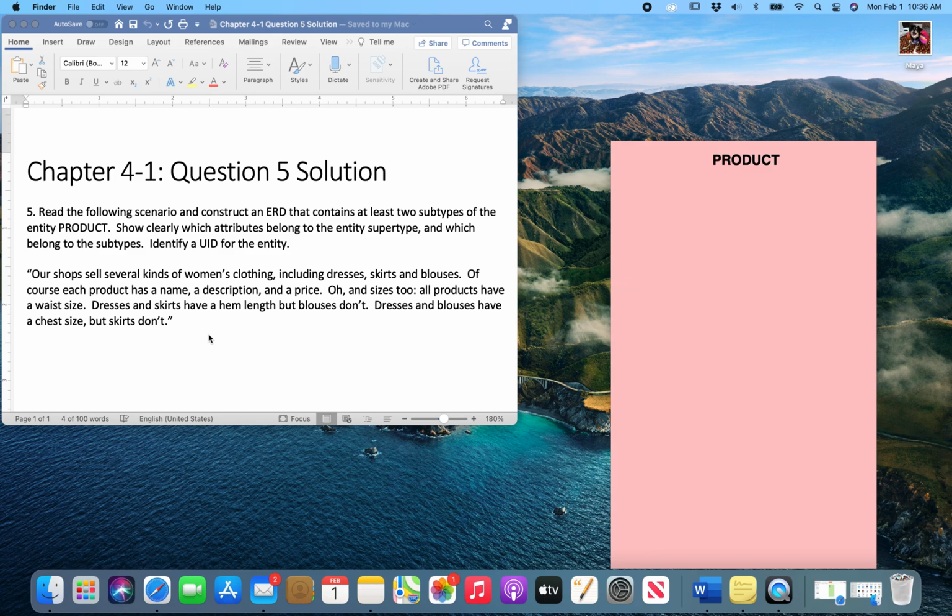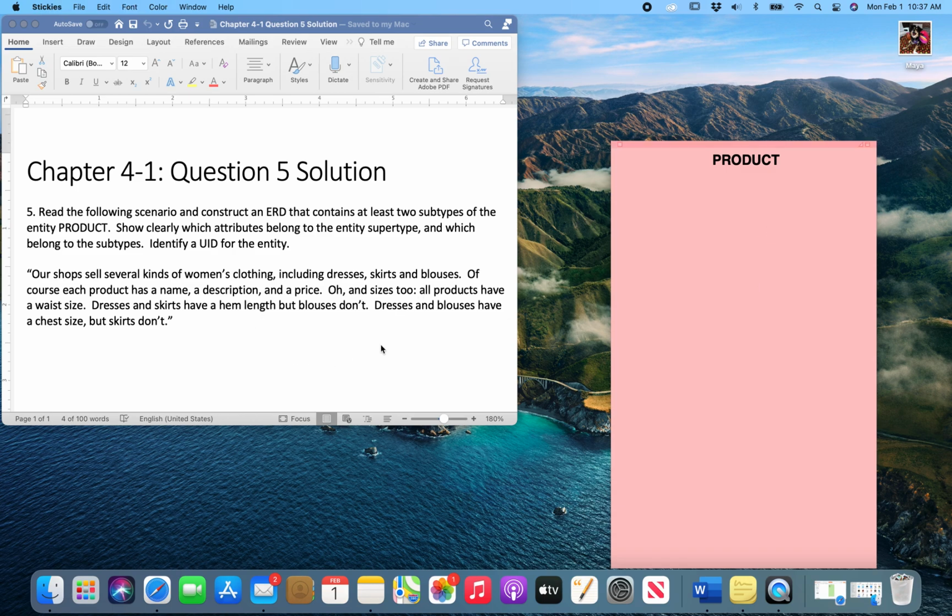Now, it was kind of an information overload. A lot of information thrown at you all at once, but it's not going to turn into an information hurricane because we're just going to jump right in and we're going to walk through how to solve this question. So first we're going to focus on the supertype because it is the first bit of information we get.